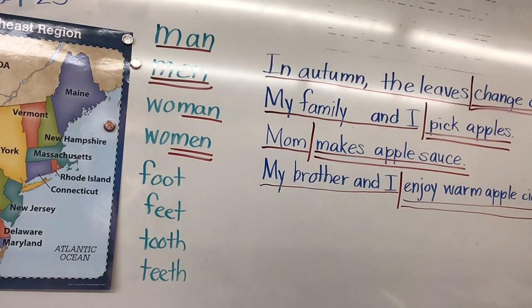Why are you not doing your paper? You're too busy raising your hand instead of doing your paper. We've already done oxen. Ox, oxen. Now we're doing man, men. I want those hands down, and we're going to do the paper. All right, next one.